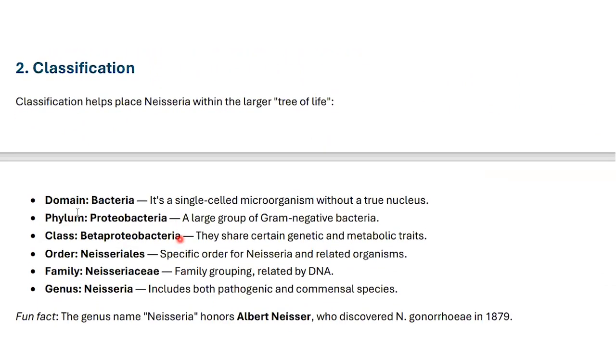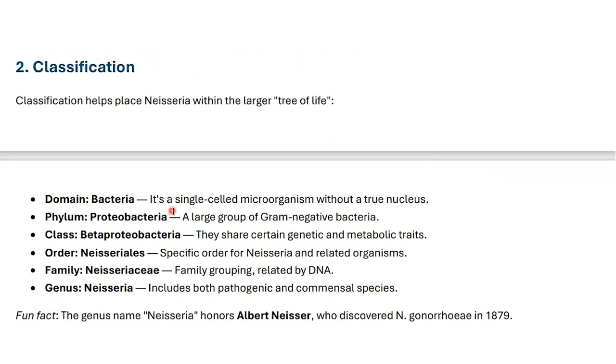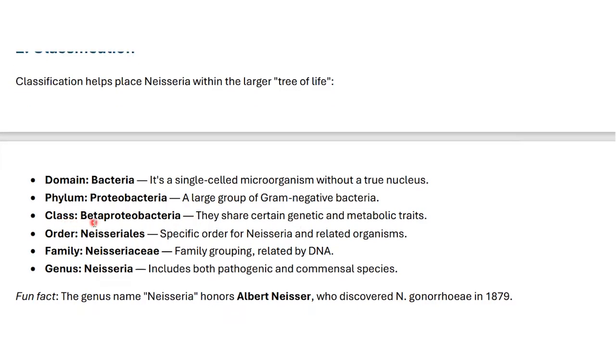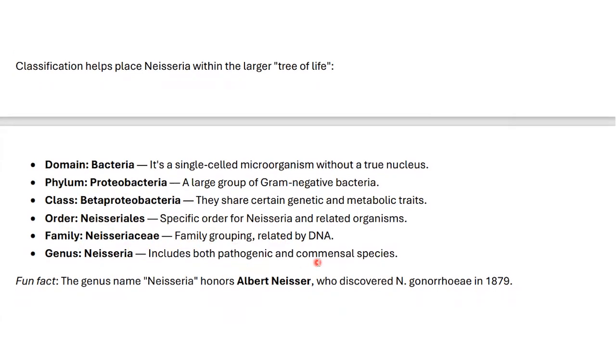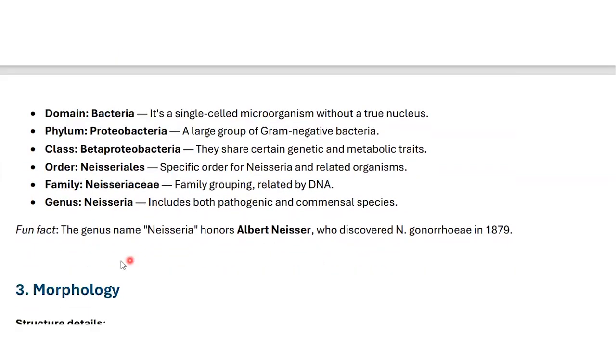Classification. Domain: Bacteria, a single-cell microorganism without a true nucleus. Phylum: Proteobacteria, a large group of gram-negative bacteria. So it means Neisseria is related to the gram-negative bacteria. Class: Beta proteobacteria, they share certain genetic and metabolic traits. Order: Neisseriales, a specific order for Neisseria and related organisms. Family: Neisseriaceae, a family grouping related by DNA, and genus Neisseria, with both pathogenic and commensal species, that is non-pathogenic.